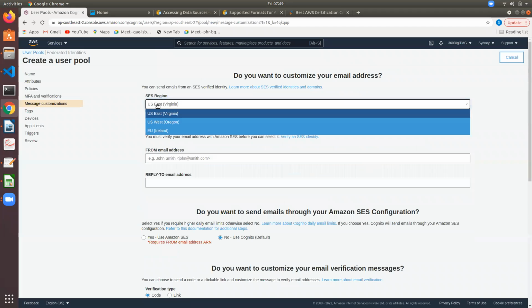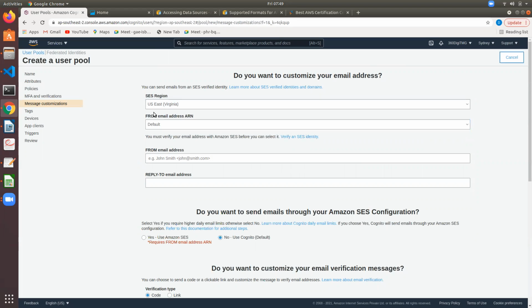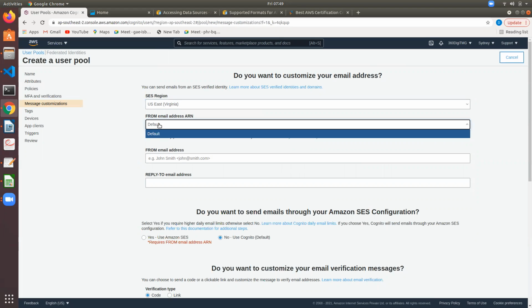So the SES region: since we are setting email, let us say Virginia is our SES region, Simple Email Service. And from where it has to go, set a default mail. Usually when you try to reset a password or when you are registering with any website, you will get confirmation mails. If you want to reset a password, you will get a reset mail.